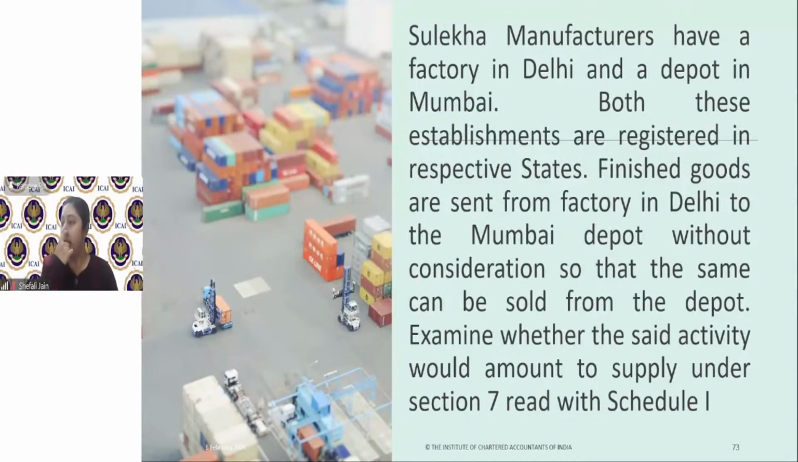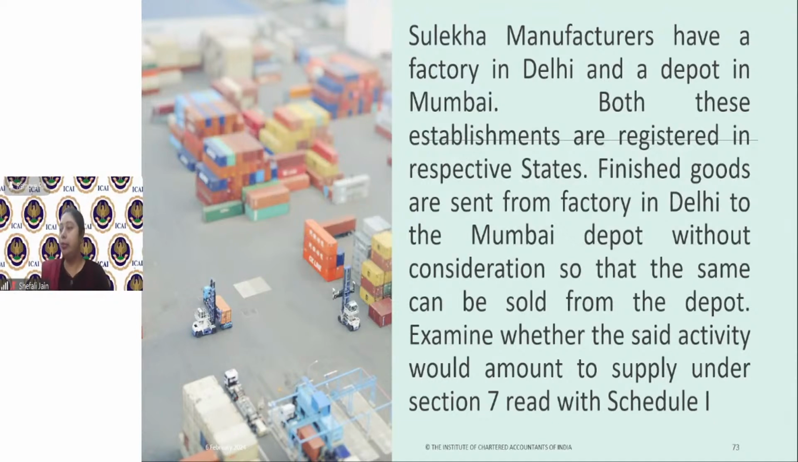Subsequently, I have got the correct answer from Rani, Khushbu, Komal, and Sushil also; now it is clear that the answer is B. Sulekha manufacturers have a factory in Delhi and a depot in Mumbai. Both the establishments are registered in their respective states. Finished goods are sent from the factory in Delhi to the Mumbai depot without consideration, so that the same can be sold from the depot. Examine whether the said activity amounts to supply or not. So I'm expecting answers from all of you.